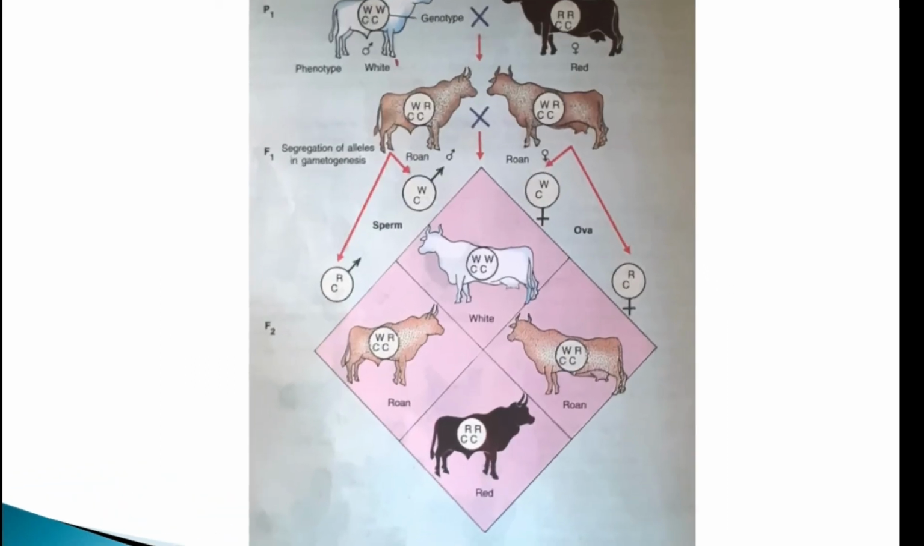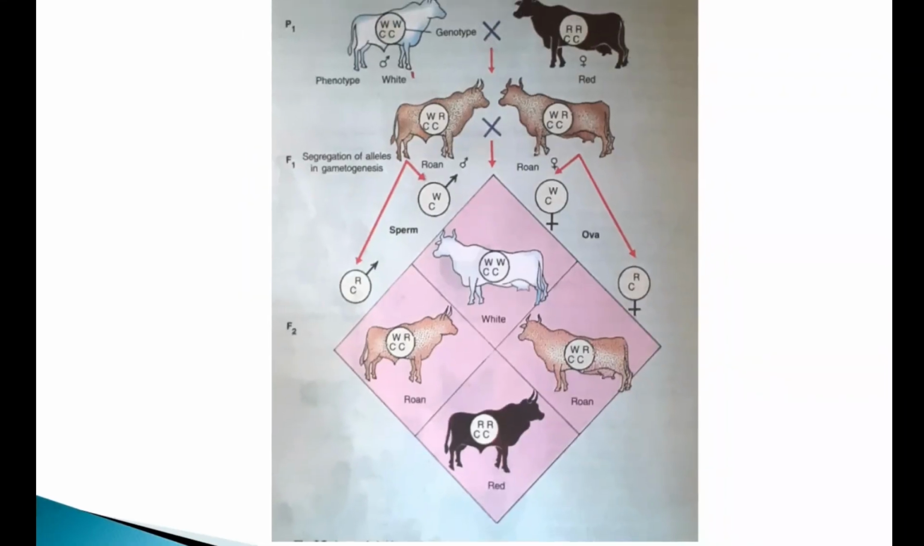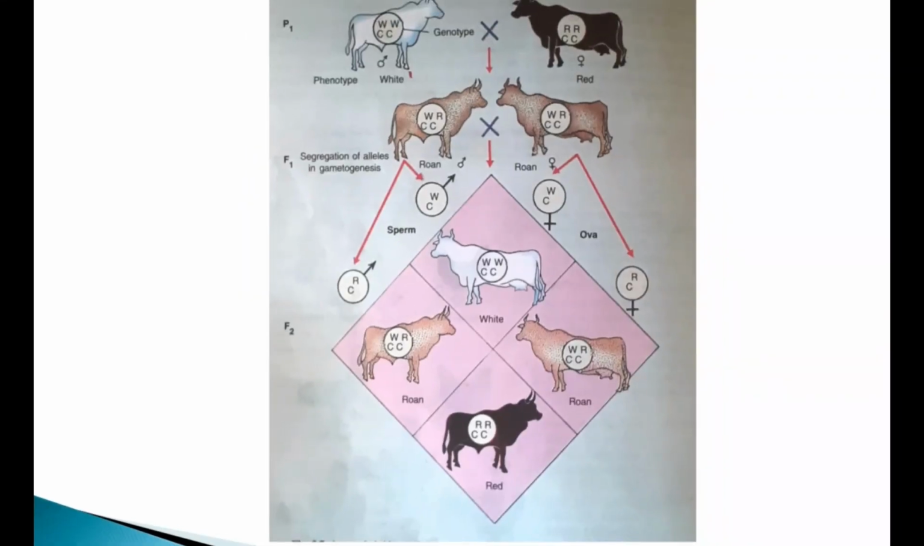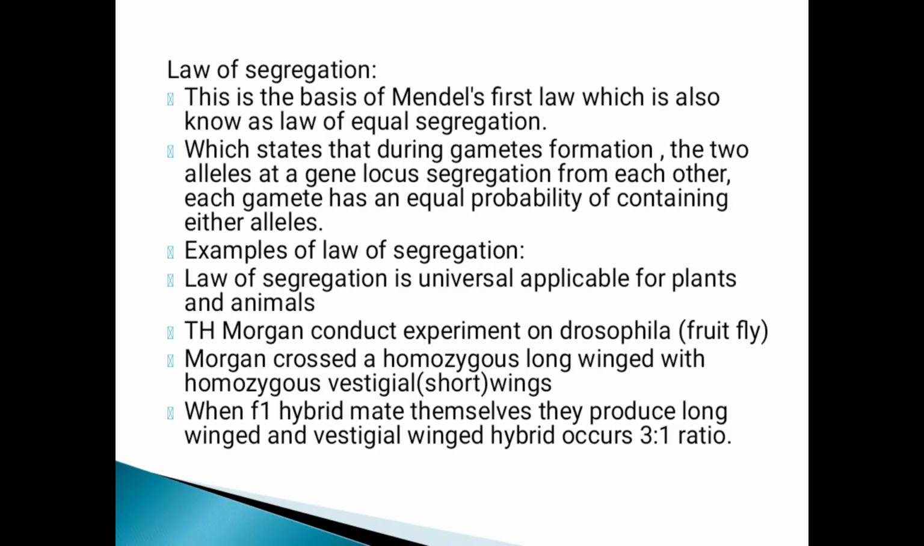We observe in this diagram, in the parental P1 generation, the phenotypes white color and red color crossing, and in the F1 generation, the alleles in gametogenesis. These two are rhinos with red and white color combination spots occurring over their body. In the F2 generation, white, red, and also red-white spotted rhinos occur. That means a 1:2:1 ratio.